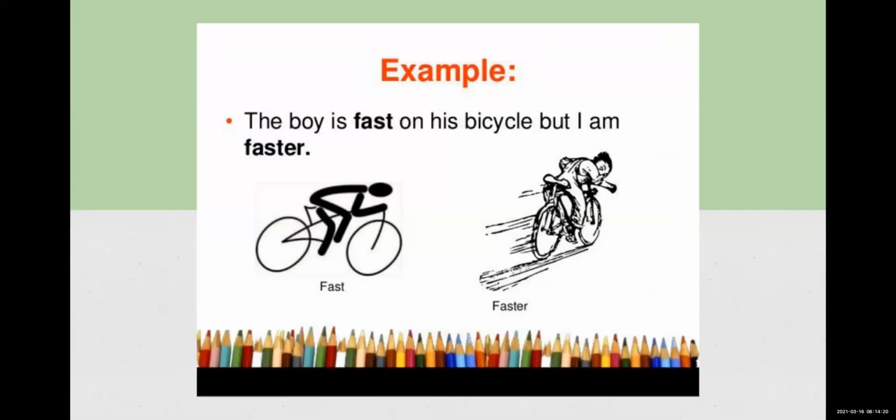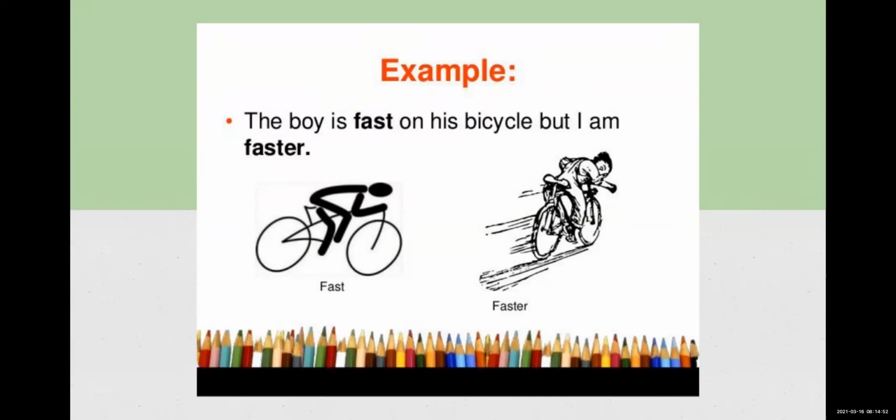Again, an example of comparative. The boy is fast on his bicycle, but I am faster. But I am faster means what? Two boys are used over here. What is the basic thing in comparative? Two things will be there, either two persons.